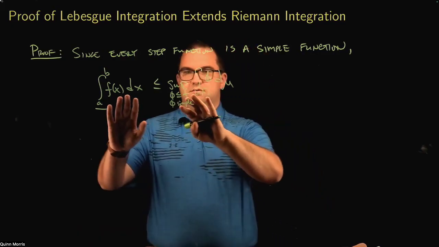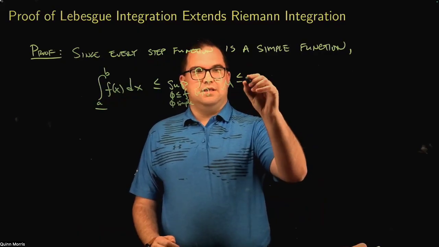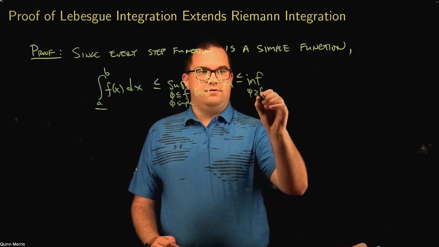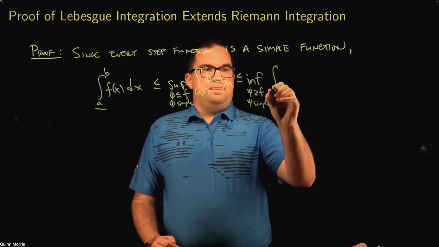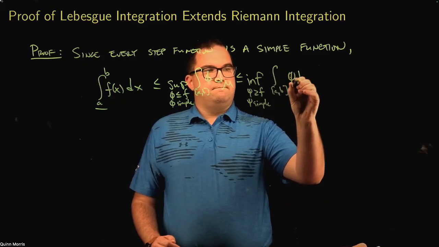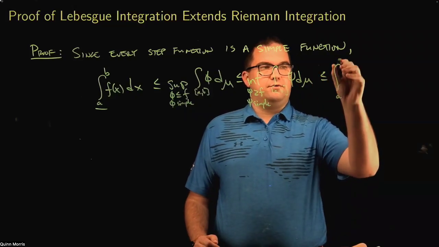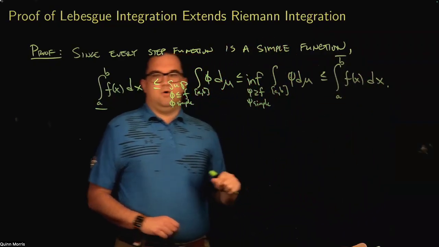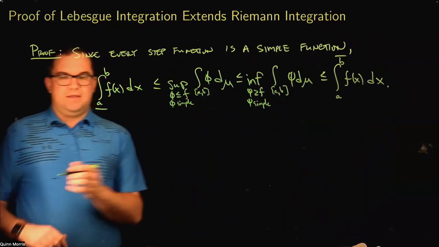So again, this is sort of what we had in that first line, and then is less than or equal to. So in the second line, we had the infimum over psi greater than or equal to f, psi simple. And then on the second line, we had that this was less than or equal to the upper Riemann integral of f of x dx. All right, so now, what do we know? We're supposing that f is Riemann integrable.